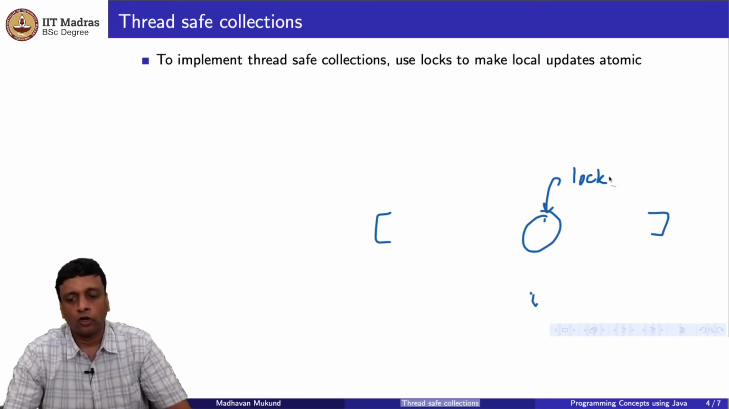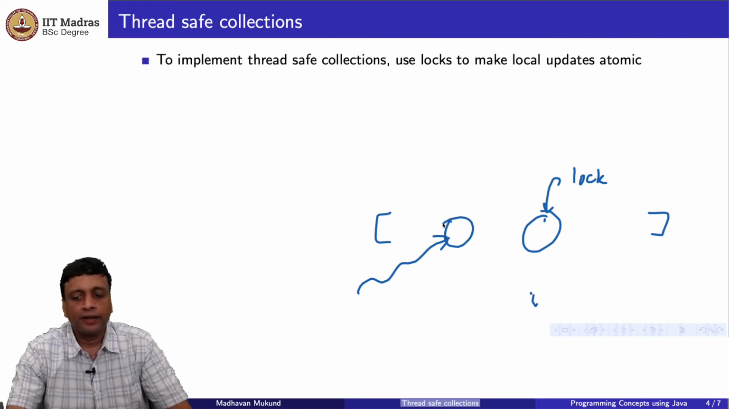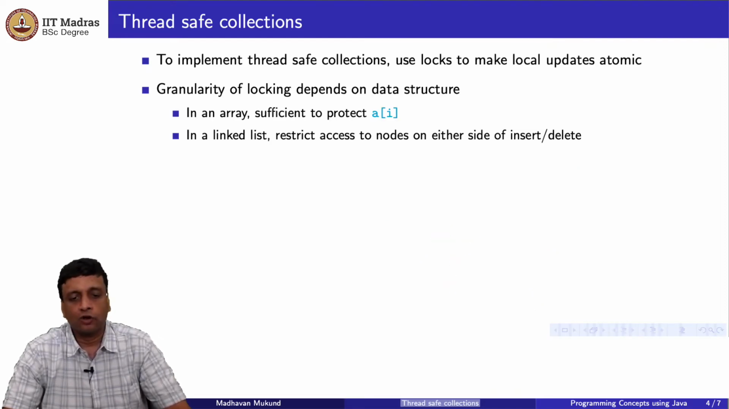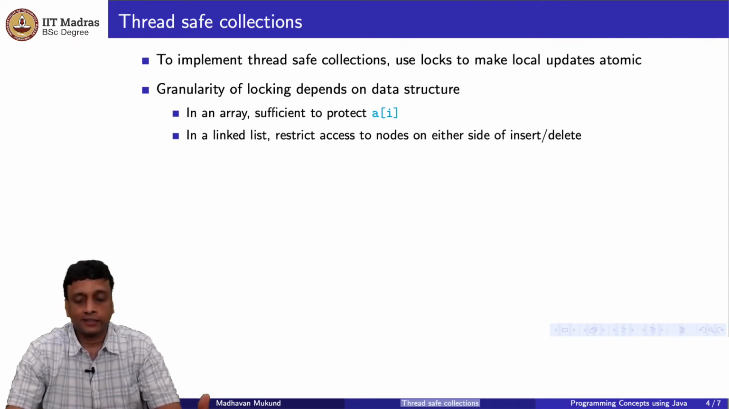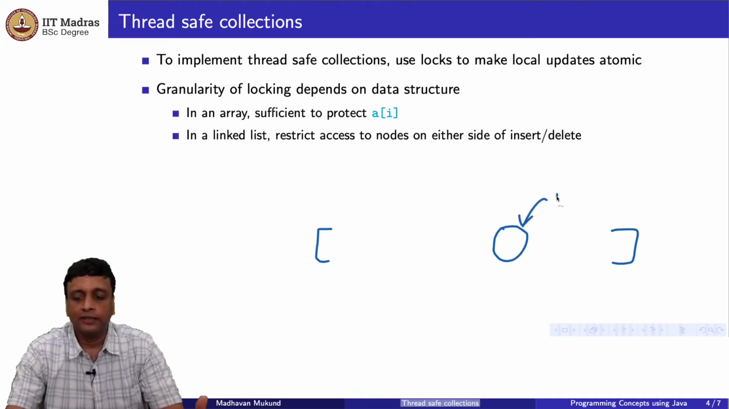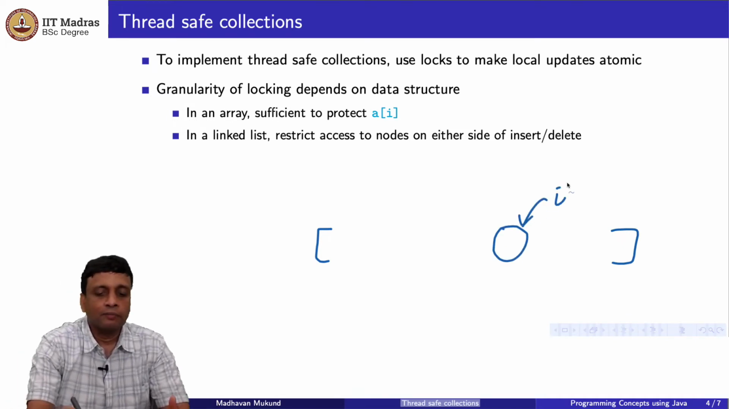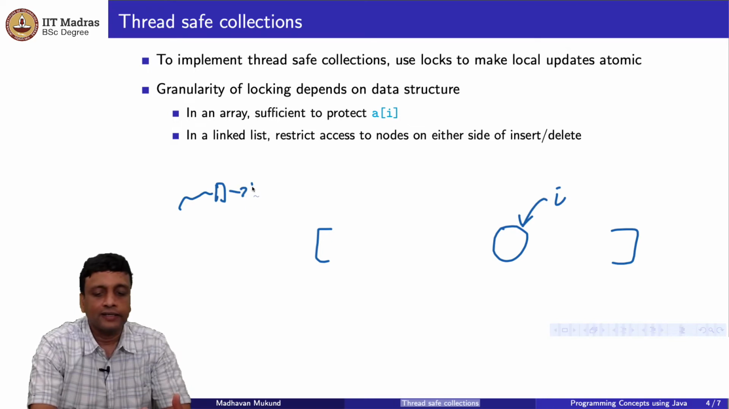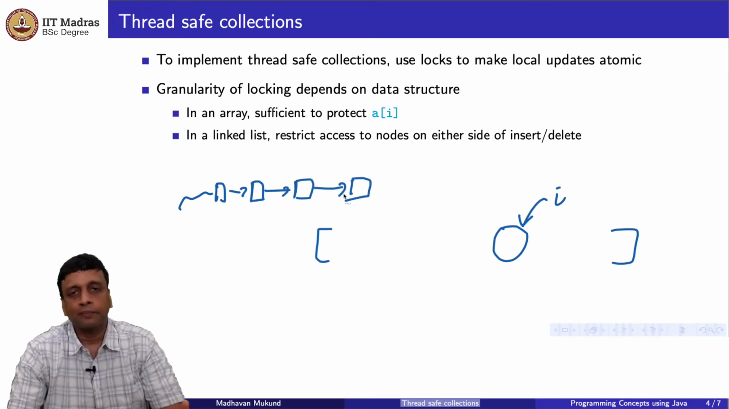The entire array is not locked up, so somebody else can come and update another location j without worrying about the fact that i is locked. Now how much to lock depends on the data structure. As we said, in an array, if I want to just update the ith position, it is enough to lock the ith position. But supposing I have a linked list like this, and I want to insert something at a given position.